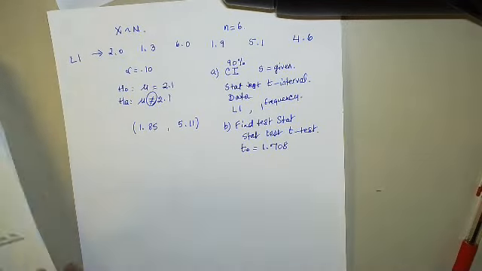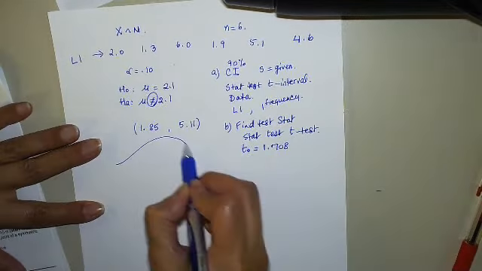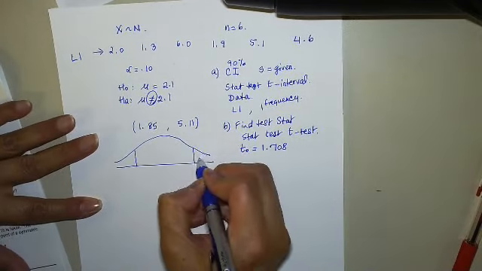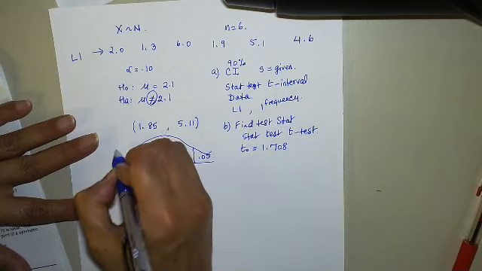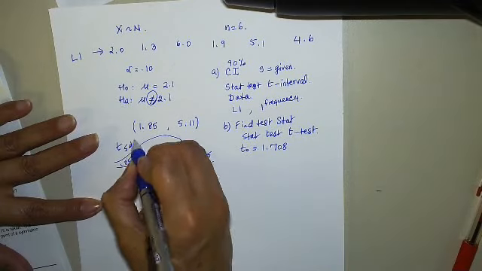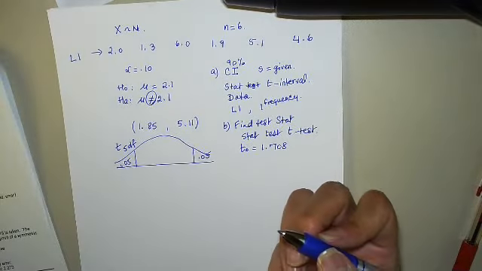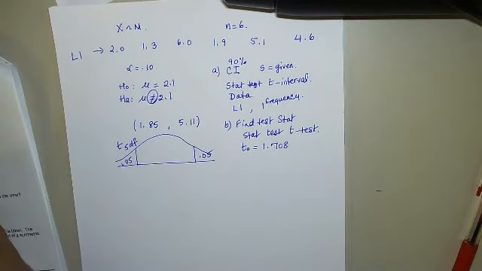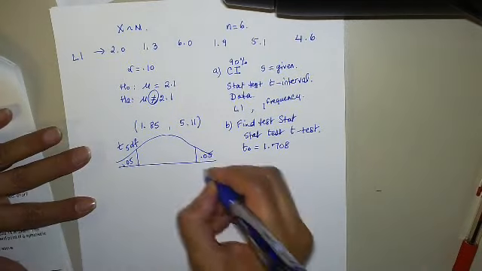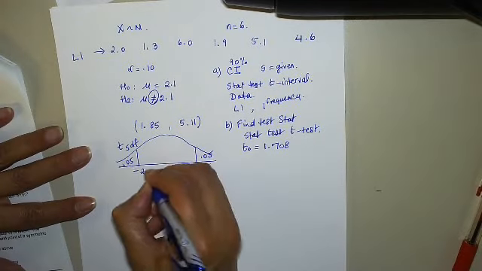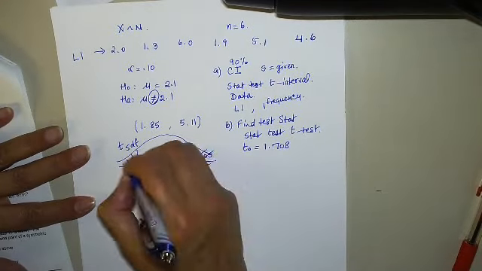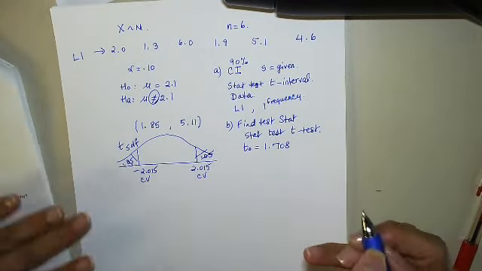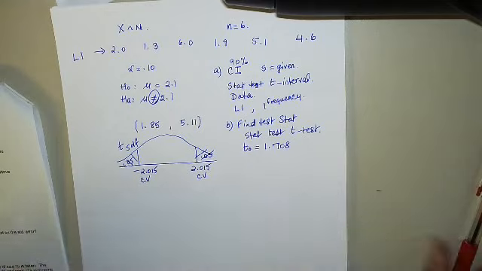That was the next question, right? Find the test statistic. Then the next one says find the critical values. So I have a two-sided test. The total alpha is 10%, so 0.05 here and 0.05 here. T with 5 degrees of freedom. So can we go to 5 degrees of freedom and 0.05? 2.015. Yep. And minus 2.015. So the question said find the critical values. So those would be them. Critical value and critical value.